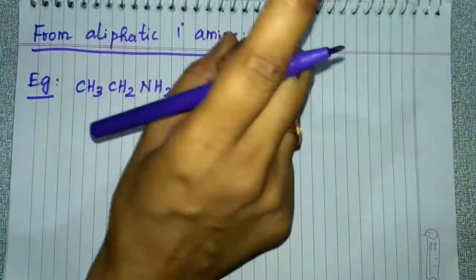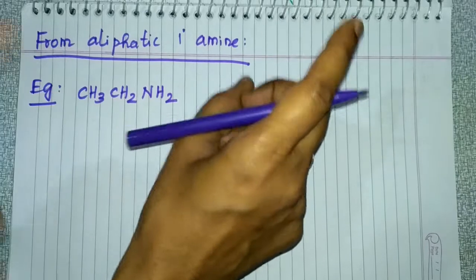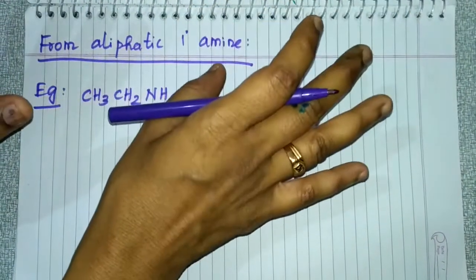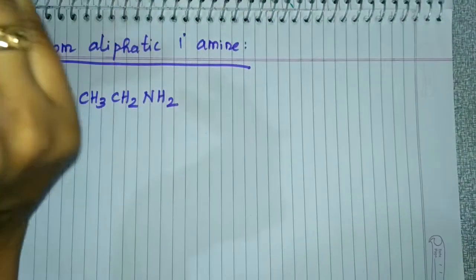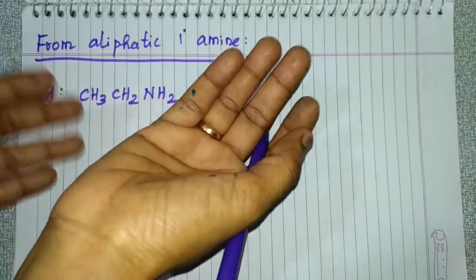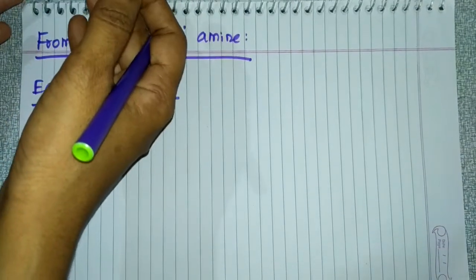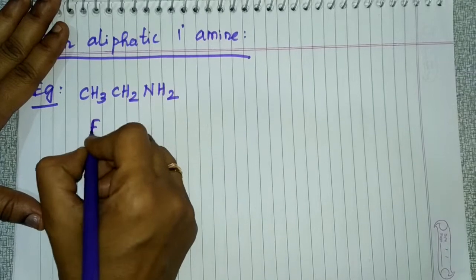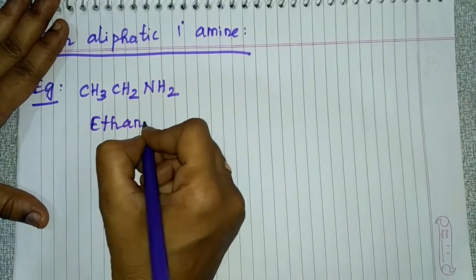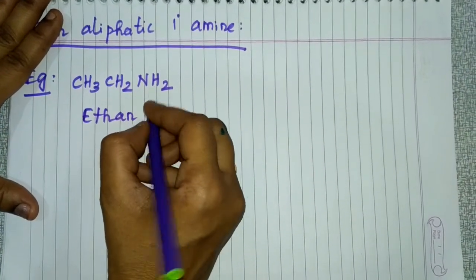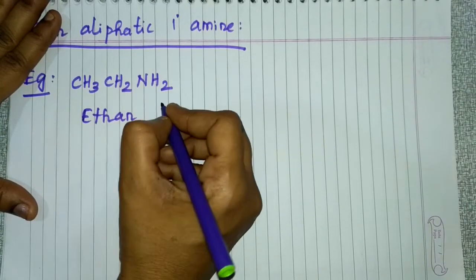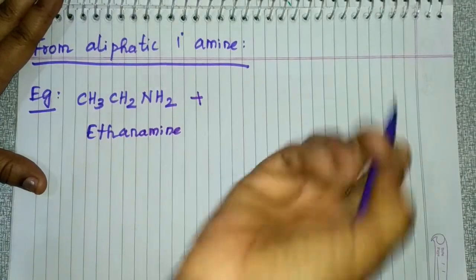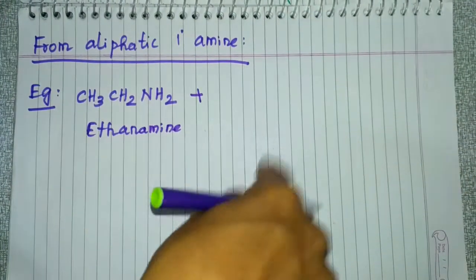I think you know what a primary carbon is. A carbon attached to one other carbon or no other carbon atom is a primary carbon atom. Here I am talking about primary amine, so NH2 is added to that primary carbon. What is the name of this one? Ethanamine. To this, as I told you, you have to add nitrous acid.